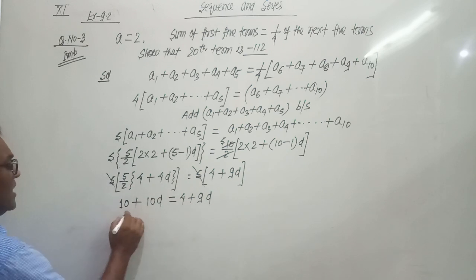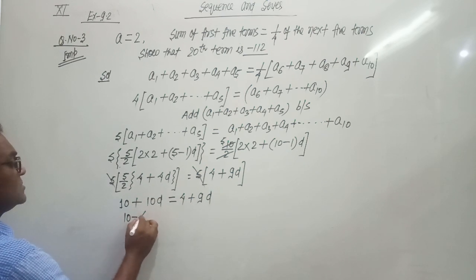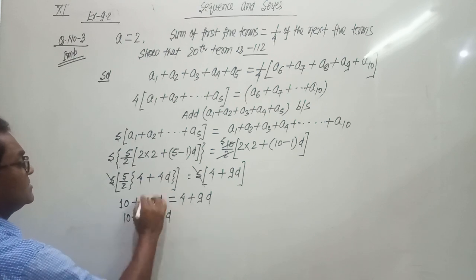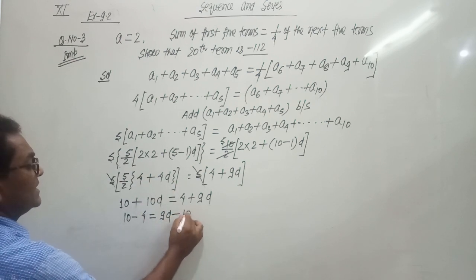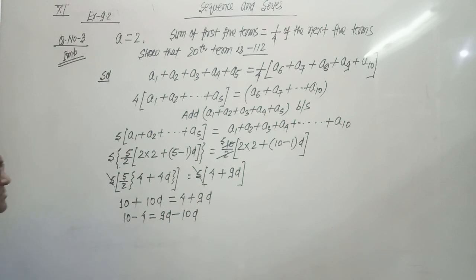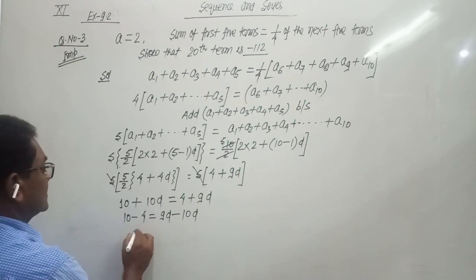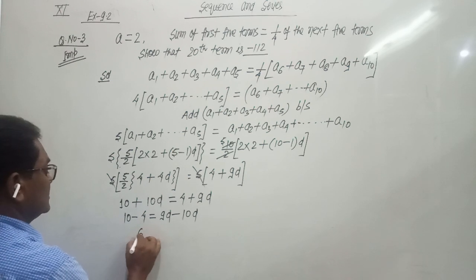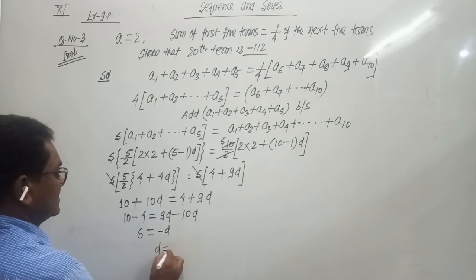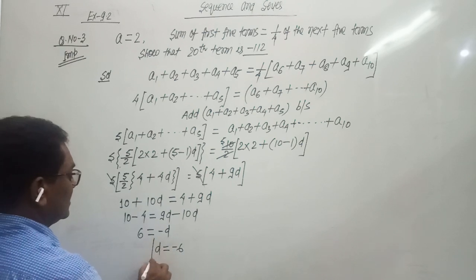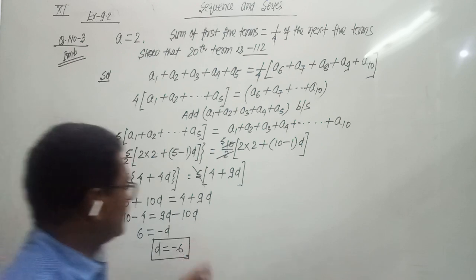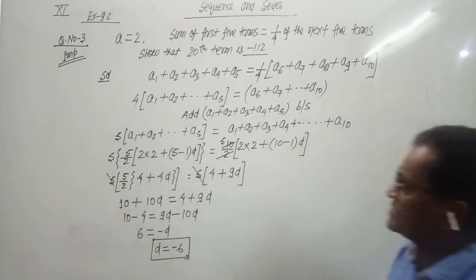This 4 will come on the left side, so 10 minus 4 equals 9d, and the 10d will go to the right side as minus 10d. So 9d minus 10d is minus d, and 10 minus 4 is 6. So 6 equals minus d, and the value of d is minus 6. So we get the value of d.